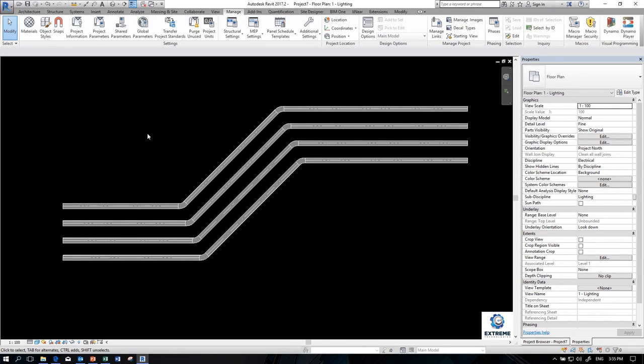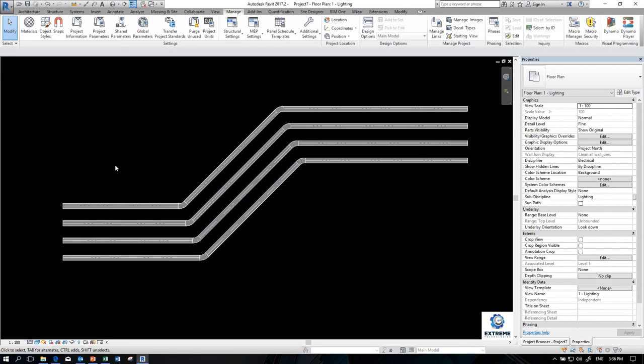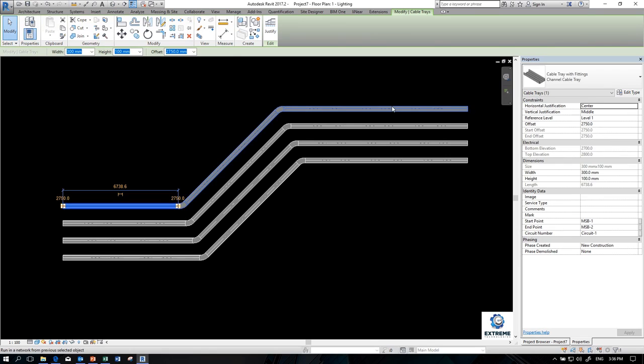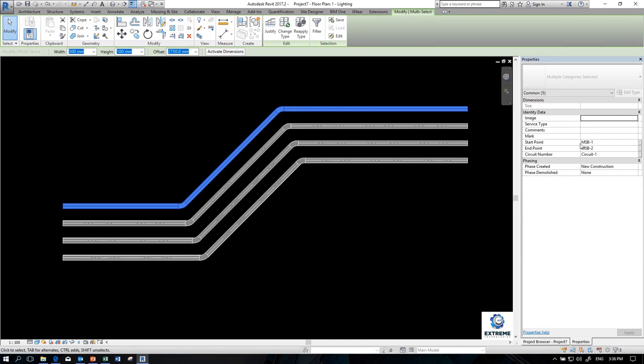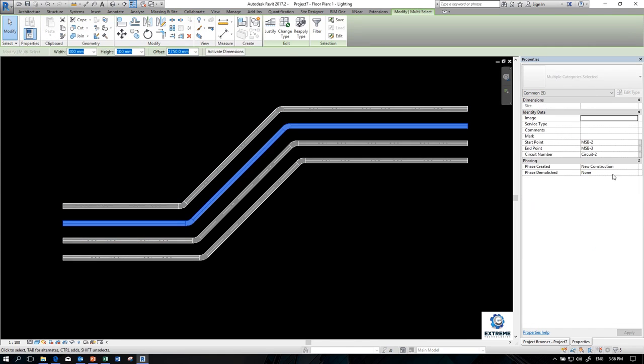Okay, now we can see how we can measure the length of the trunking routing for a particular circuit. Here I drew 4 different trunking routings, each serving from one MSB to another MSB. For example, this one is starting from MSB1 and ending at MSB2. I call this circuit 1, and the second one, MSB2 to MSB3, I will call circuit 2, and vice versa.